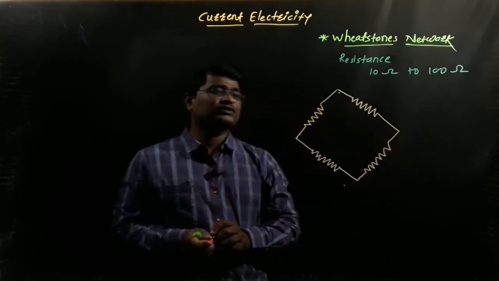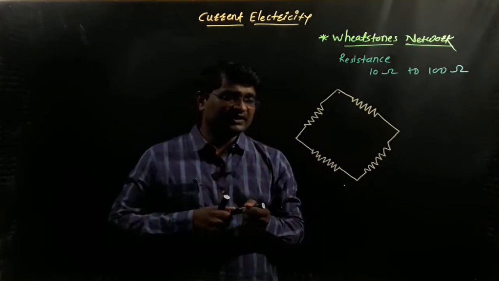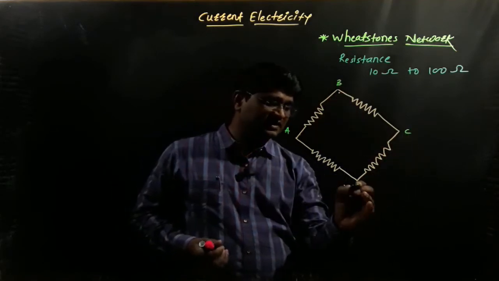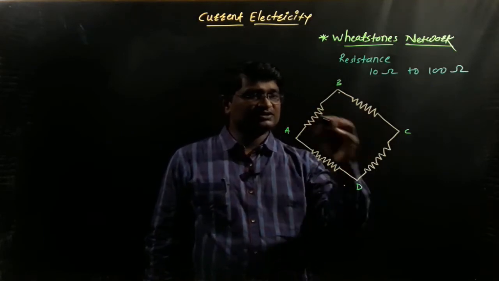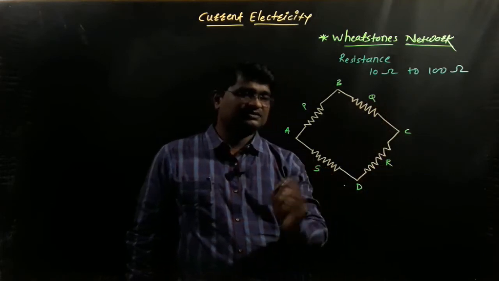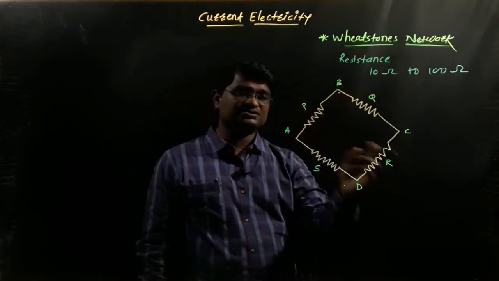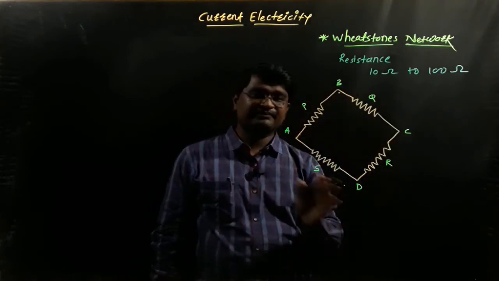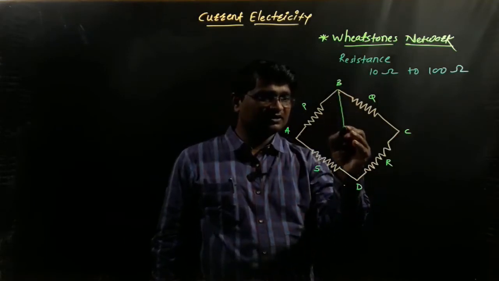Imagine that there are 4 resistances connected in quadrilateral form, denoted by A, B, C and D. These 4 resistances are denoted by P, Q, R, S, because Wheatstone's network consists of 4 resistances P, Q, R, S connected in the quadrilateral A, B, C, D. Between the points B and D, the sensitive galvanometer will be connected.